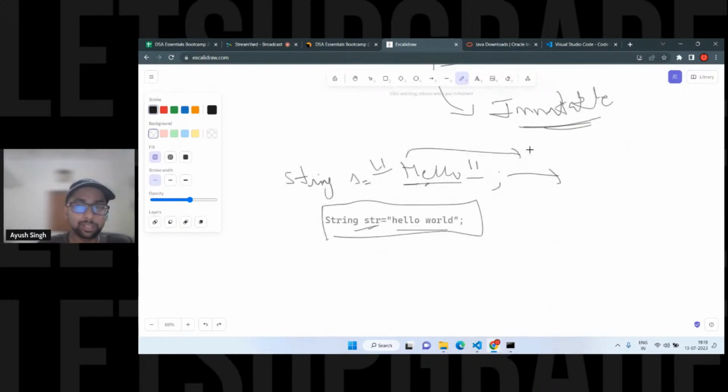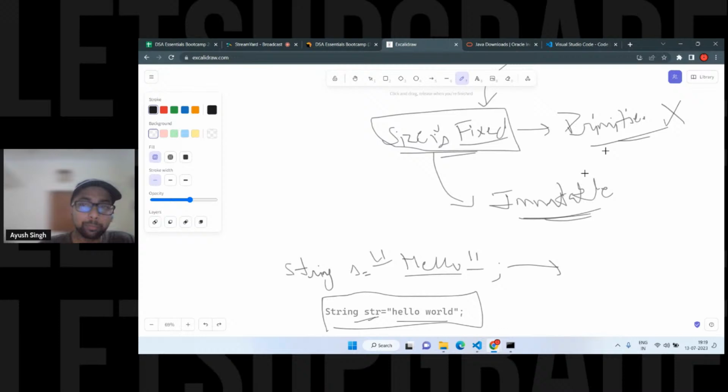This H is a char. This E is a character. This L is also a character, which means it is a sequence of characters. Binding those characters, we make a string. That's why it is a derived data type. Okay, that's one of the other reasons. And obviously, string is a class, right?